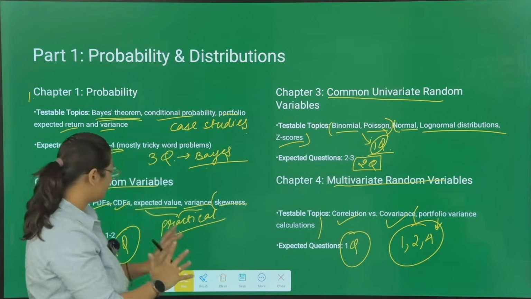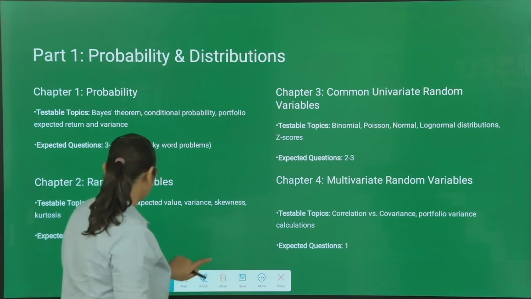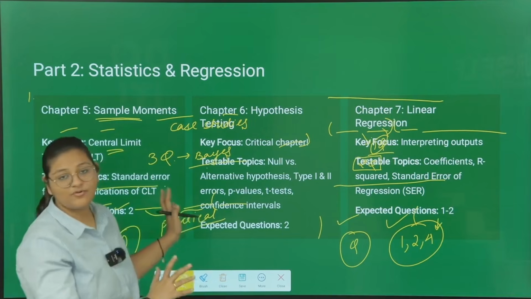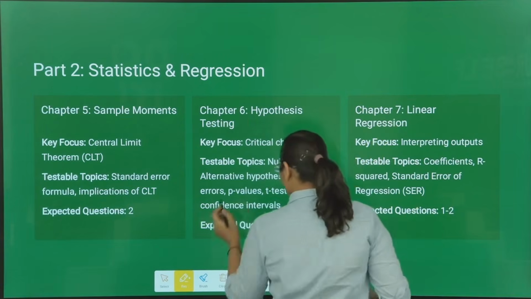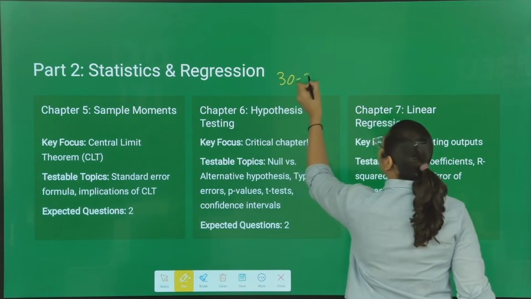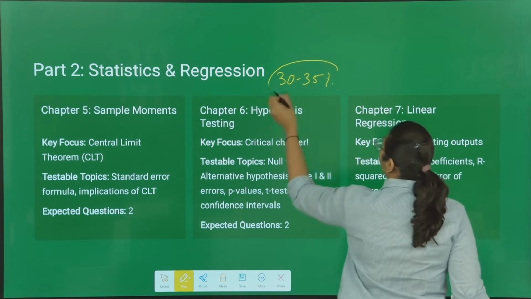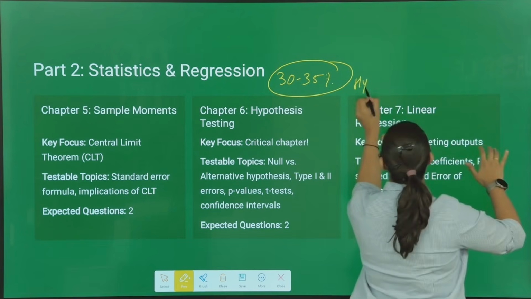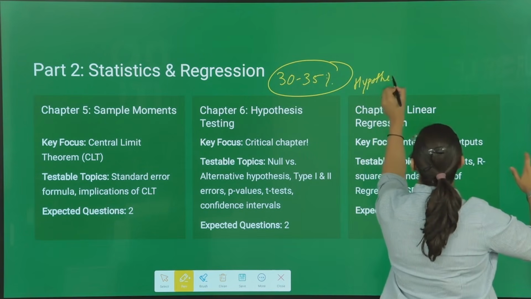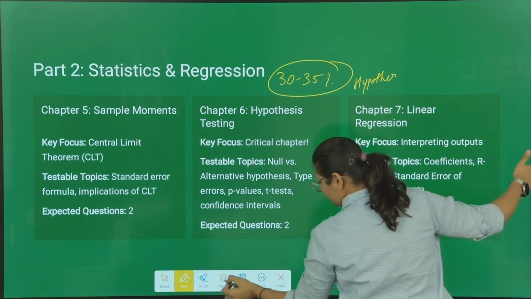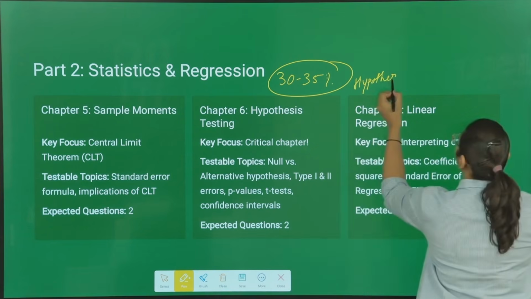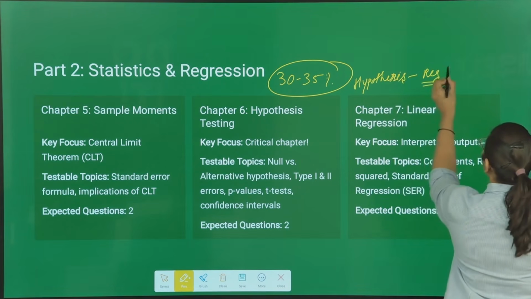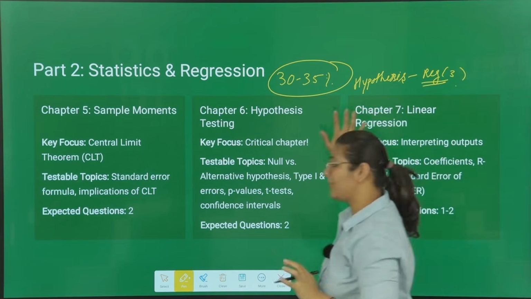first portion looks like. Now let us go to the other chapters. This portion will cover around 30 to 35% of your quants. Very important. From hypothesis to regression. Very important. All the three chapters of regression are very important.